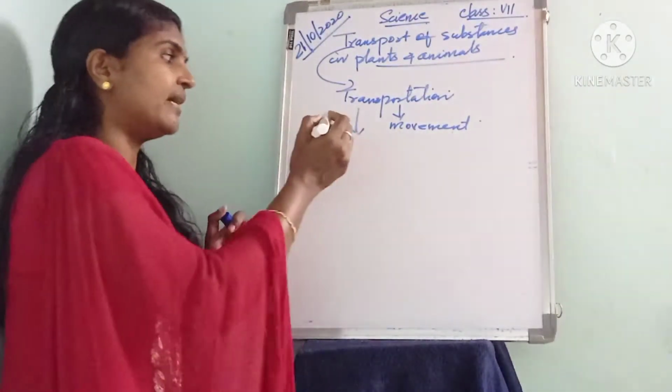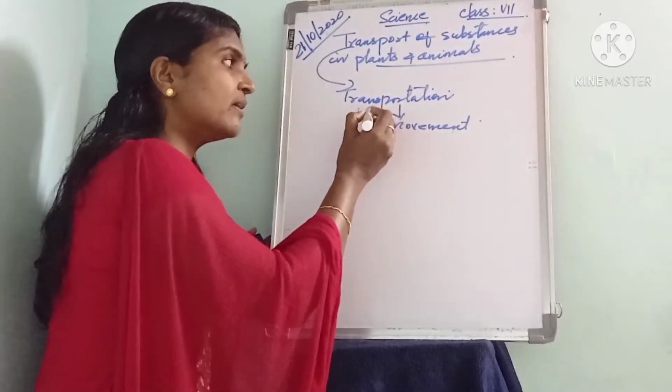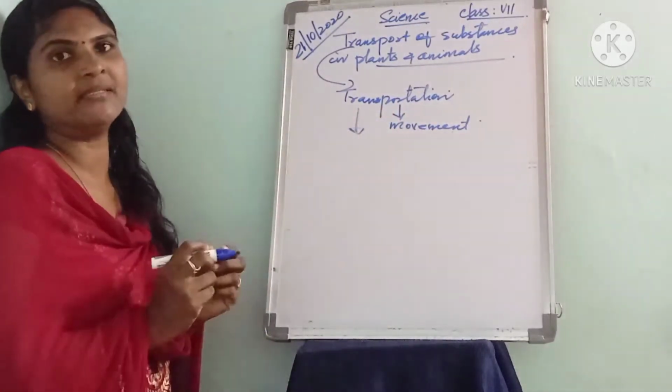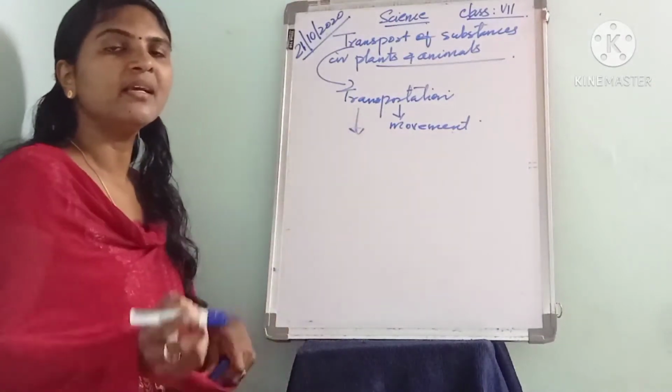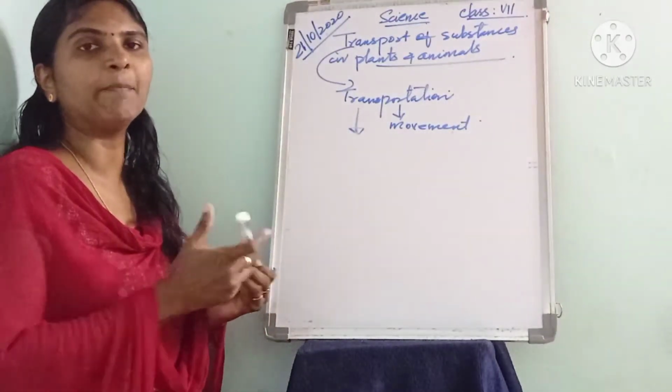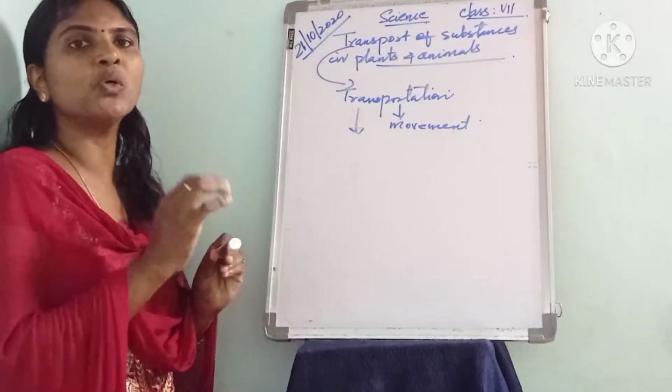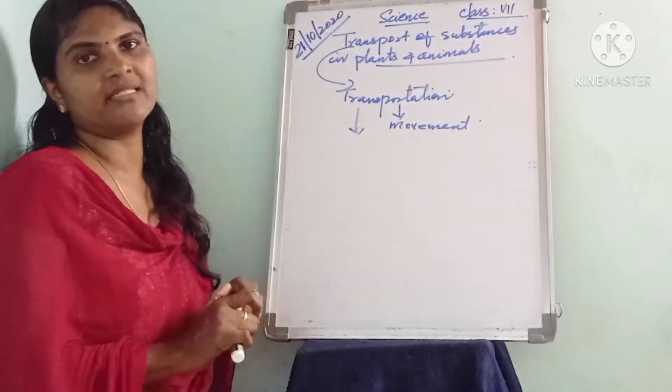That is what the word transportation means.